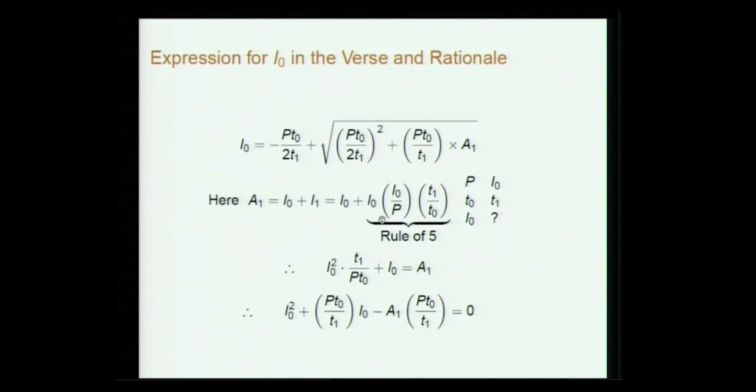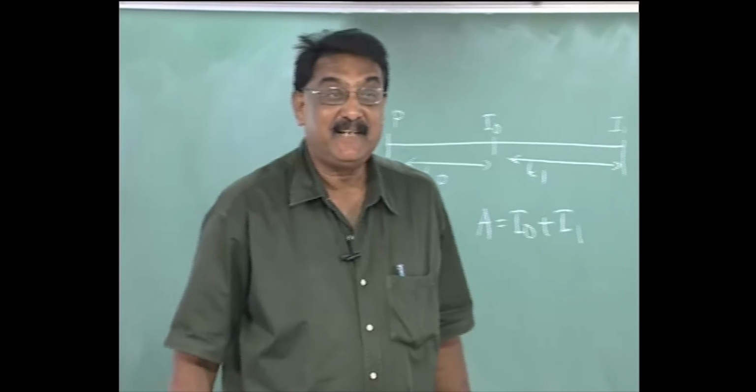So, for principal I0 for time T1 the interest is this. So, I1 is I0 into I0 by P into T1 by T0. So, this is the rule of five we are using. A1 is given. So, I0 squared into T1 by P T0 plus I0 is A1. So, this is the equation. You see that a quadratic equation is coming.